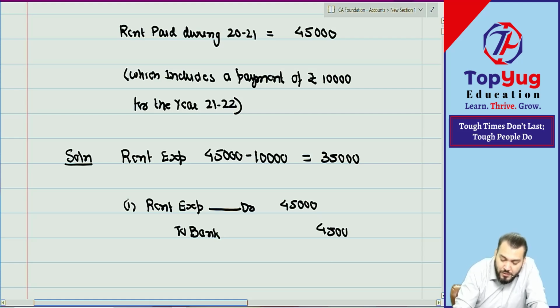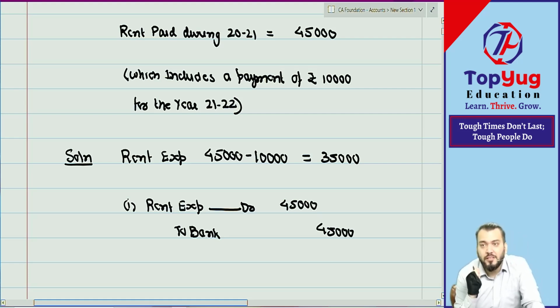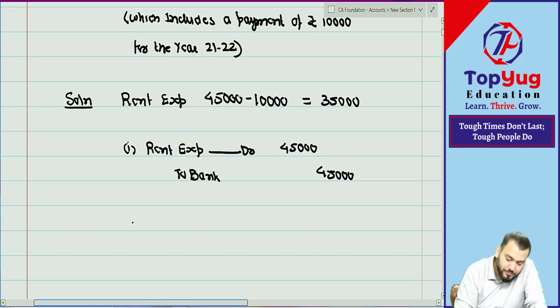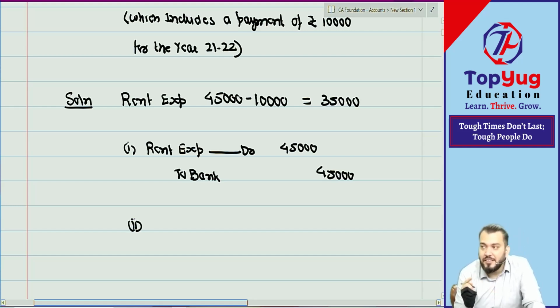Now you have paid this much, so you have recognized an expense of 45,000. But at the end you realize that out of 45,000, 10,000 is not an expense of this year. It means you need to increase expense or decrease expense. Decrease expense. A decrease in expense will be debited or credited? A decrease in expense will be credited. So we'll say to what?